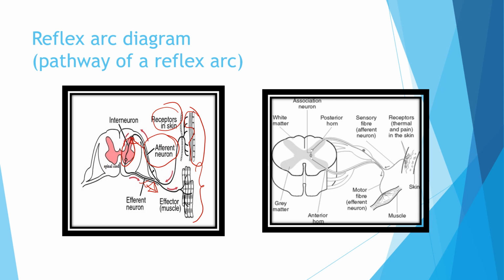So the same is happening here in this diagram. This is the sensory fiber or the afferent neuron. These are the receptors, thermal and pain, in the skin. This is the interneuron or the association neuron. Is it clear? And next, with the motor fiber or the efferent neuron, the impulse is carried to the effector organ or the muscle. So this is the pathway of the reflex arc.